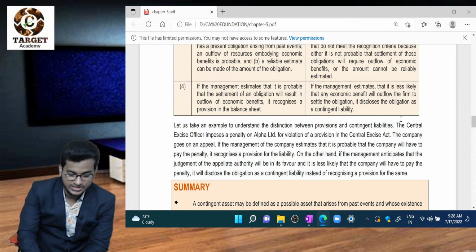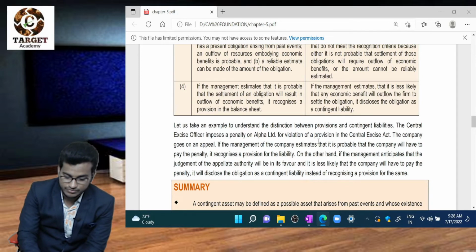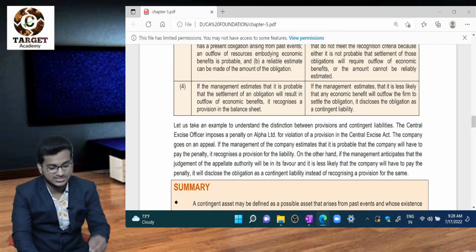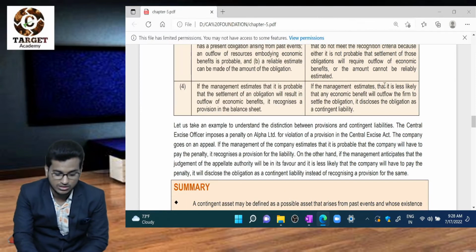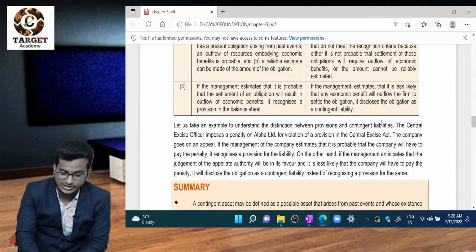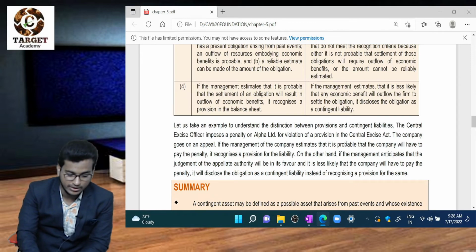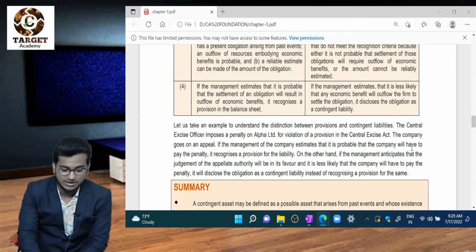See the example. The Central Excise officer imposes a penalty on Alpha Limited for violation of the Central Excise Act. The Central Government levied some penalty, and the company goes to an appeal. If the management of the company estimates it is probable that the company will have to pay the penalty, it recognizes a provision for the liability.